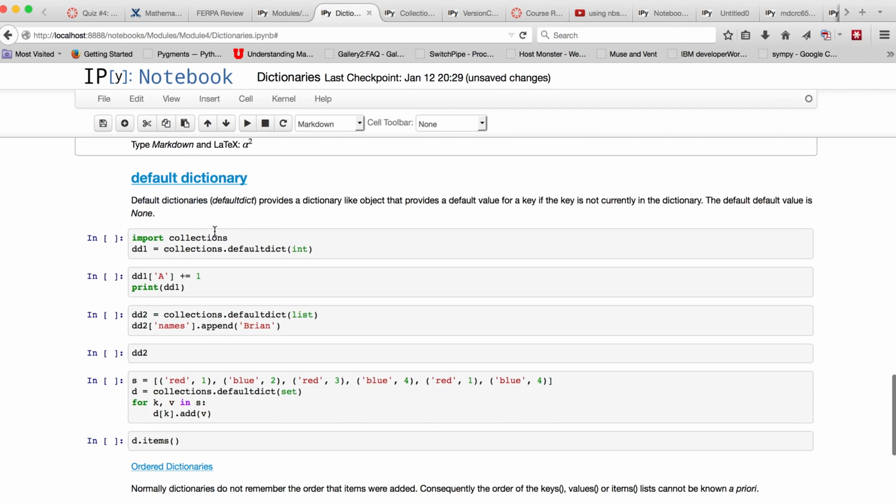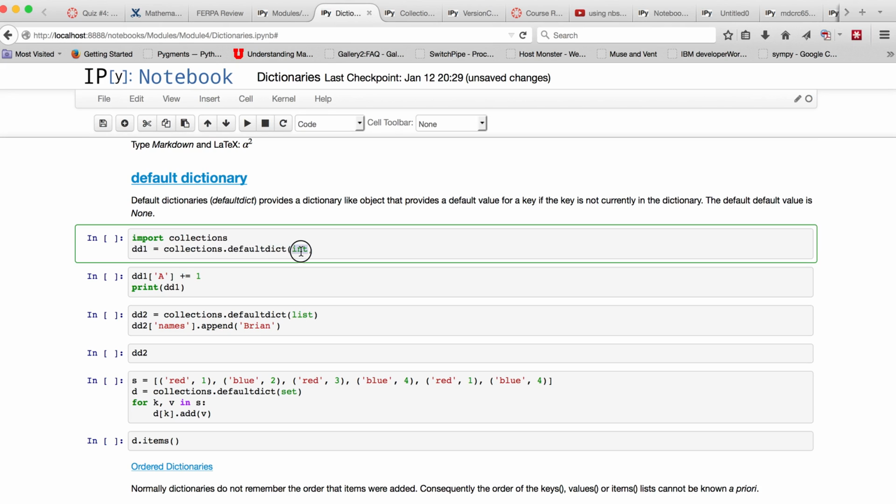If we access the dictionary with a key that doesn't exist, the dictionary automatically provides the default value. And when you create the default dictionary, you have to have it provide what type of default value is going to be associated with the dictionary. So in this case, I'm saying the default value in the dictionary is going to be an int.